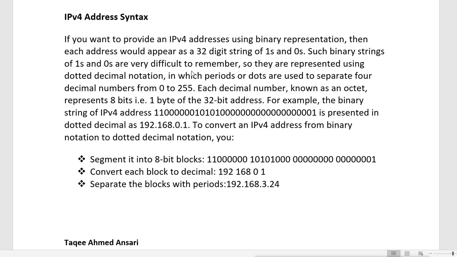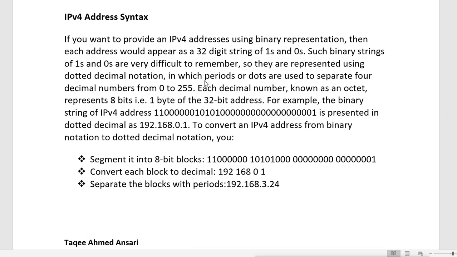So what is the version? The version which we are using right now is IP version 4. But version 6 has already come. Not version 5, but version 6 has already come, and we are also using version 6. But the version we are talking about right now is version 4. If you want to provide IPv4 addresses using binary representation, then each address would appear as a 32-digit string of ones and zeros. So IP version 4 is actually a 32-bit address.